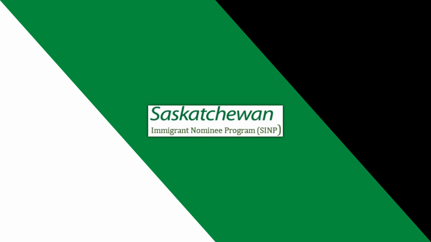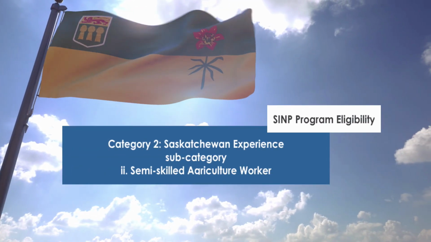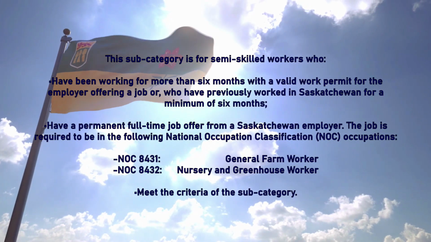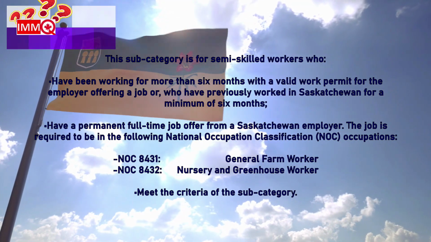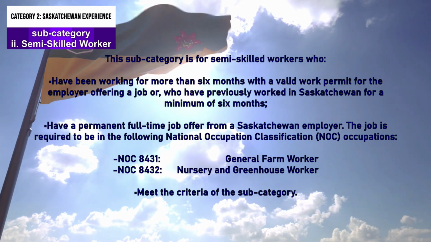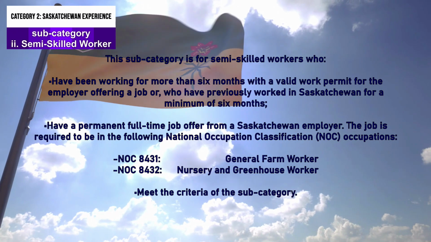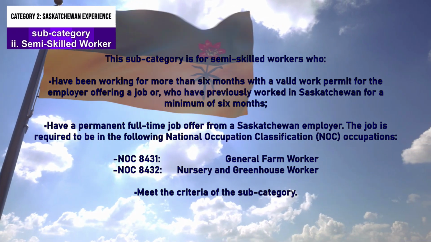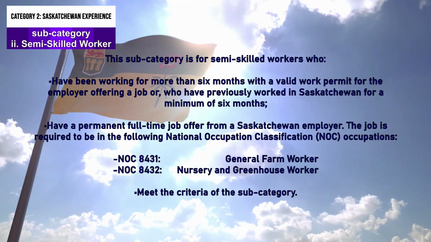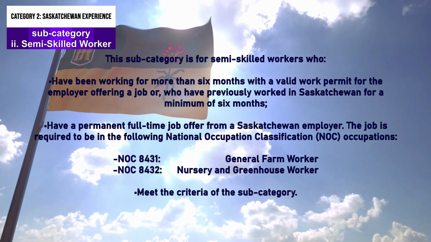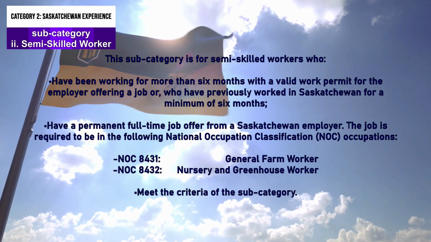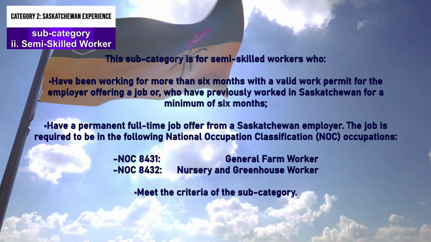Subcategory 2, semi-skilled agriculture worker with existing work permit. This subcategory is for semi-skilled workers who have been working for more than 6 months with a valid work permit for the employer offering a job, or who have previously worked in Saskatchewan for a minimum of 6 months. Have a permanent full-time job offer from a Saskatchewan employer. The job is required to be in the following NOC occupations: NOC 8431, General Farm Worker, and NOC 8432, Nursery and Greenhouse Worker, and meet the criteria of this subcategory.